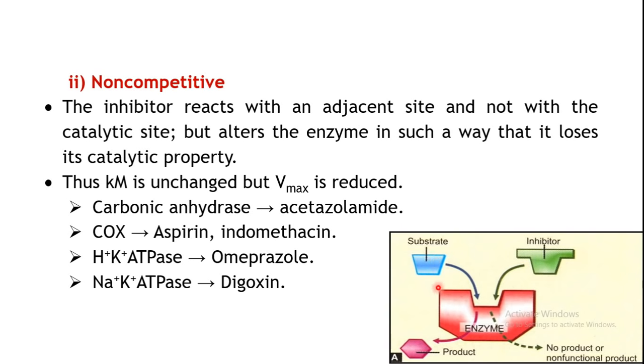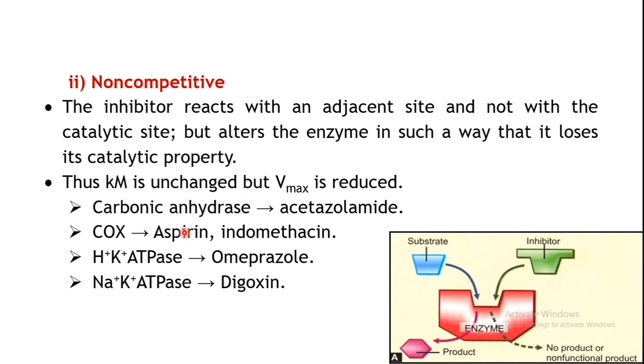This type of inhibition is known as non-competitive inhibition, where the inhibitor reacts with the adjacent site and not with the catalytic site, where exactly your normal substrate is binding. Though the inhibitor is not binding to the actual binding site of your substrate, it will alter the enzyme in such a way that it will lose its function, its catalytic property. In this situation, the Km of the reaction remains unchanged, but the Vmax is reduced.